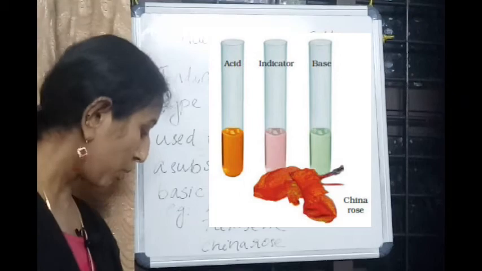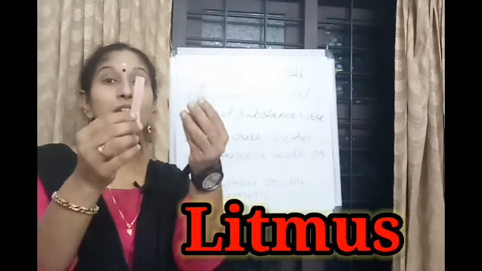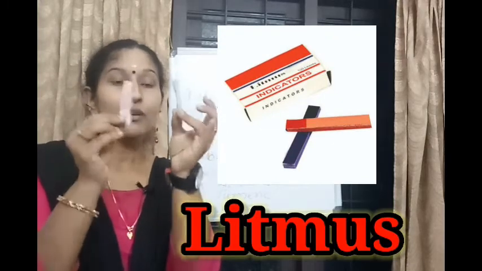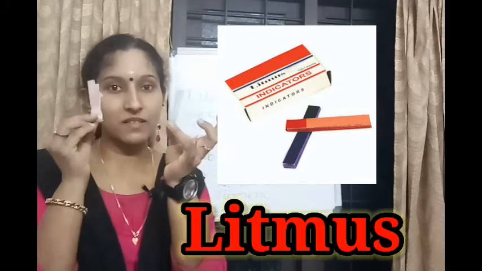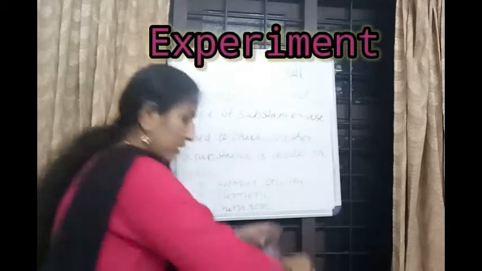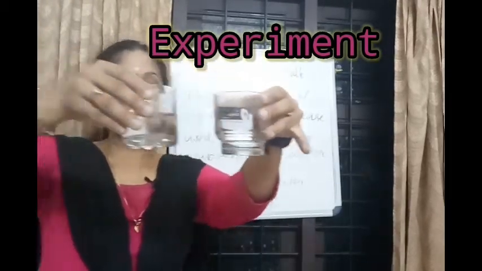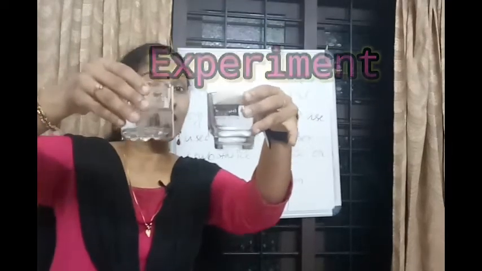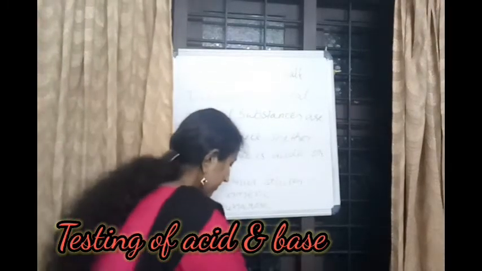And I'll show you. This is litmus paper. It's an indicator. This paper we can use to check acidic or basic substances. I'll show you. Okay. I have 2 glasses of liquid with me. Now I am going to test and you will understand which one is acid and which one is base.